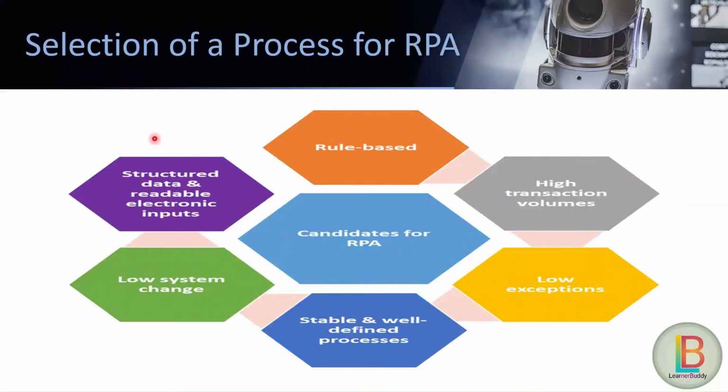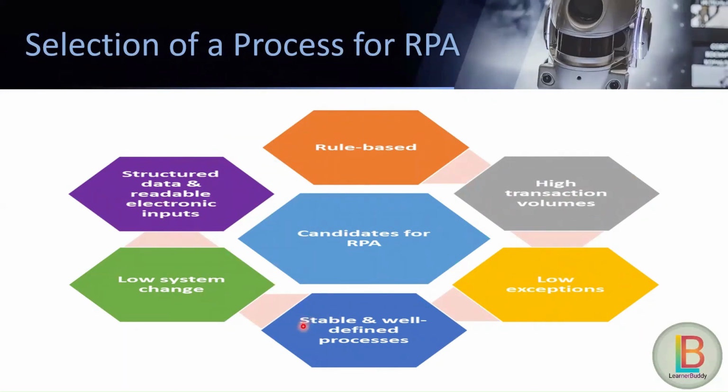Selection of a process for RPA. So let us look at the suitable candidates for RPA. If the process is rule based, that is a perfect candidate for RPA. If the transaction volume is very high, that is also a good candidate for RPA. Low exception means if the exception for the particular process is very low, then it is a suitable candidate for RPA.